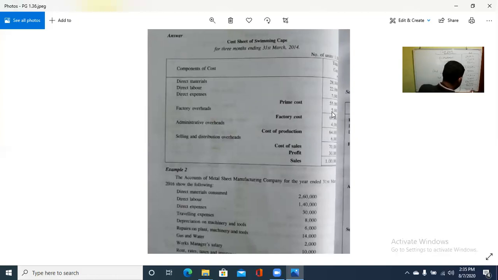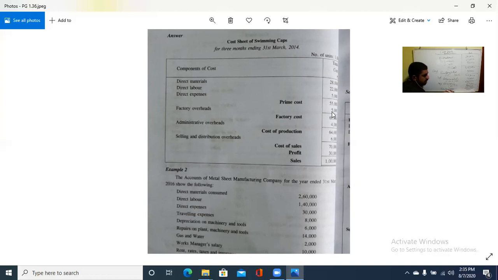How is the profit to be calculated? So the profit is how much? Take the difference between these two: 1 lakh minus 70,000. Sales minus cost of sales. If the opposite is the situation, this is loss. If the cost of sales or total cost is higher than the sales, then it is loss. Here it is profit, because sales minus cost of sales.